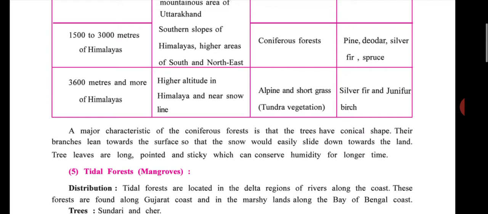You all know what a conical shape is. The branches lean towards the surface so that the snow easily slides down to the land. These trees are long, pointed, sticky, which can conserve humidity for a longer time.